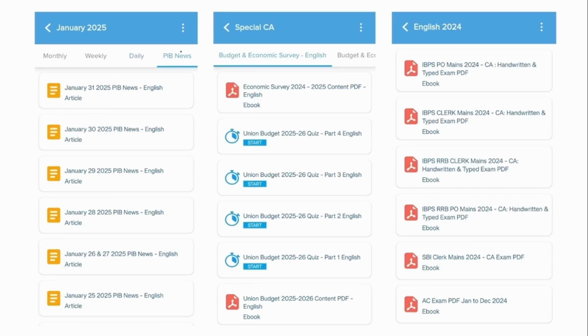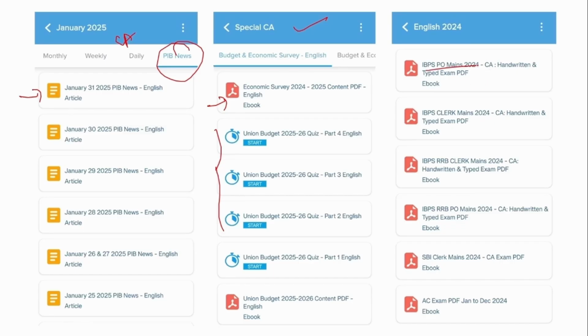Next is that we also provide you the PIB news apart from the current affairs. So you can go and access our PIB news on a daily basis from this path. And as I mentioned, this special CA covers very special topics like budgets and economic survey. After reading the content provided in this PDF, you can go and attend the quiz given below. And next is the exam perspective PDF.